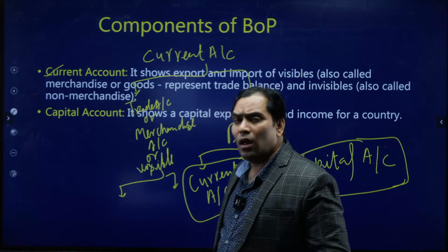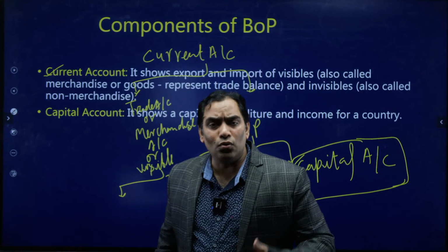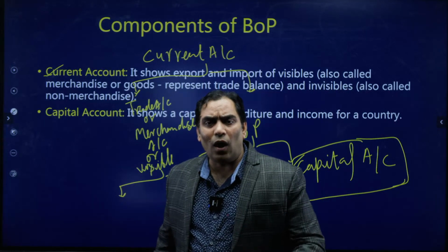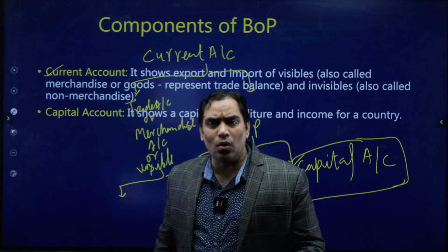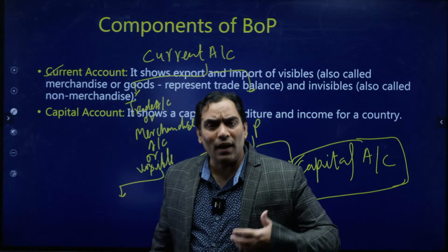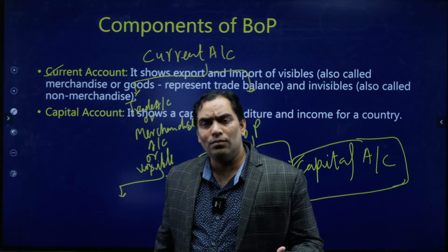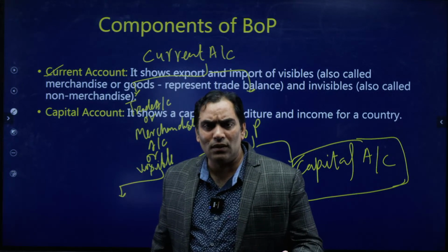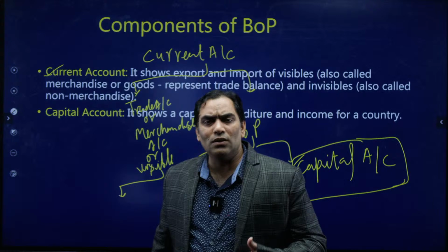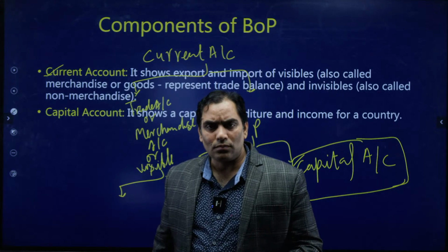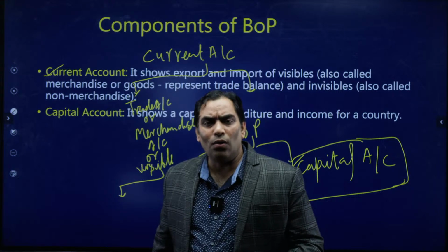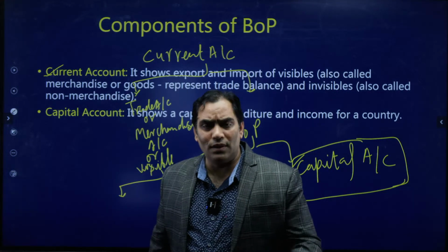One is the account of goods and the other is the account of services. The account of goods is also known as trade account, mercantile account or visible account, whereas the account of services is known as invisible account.